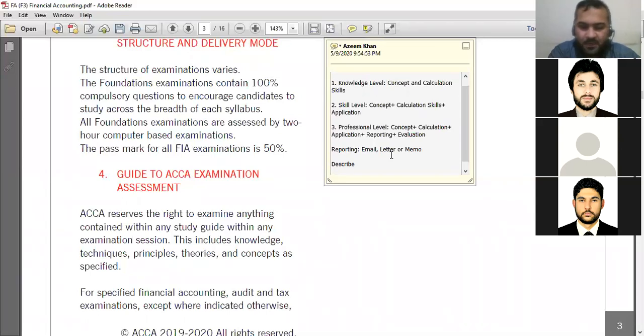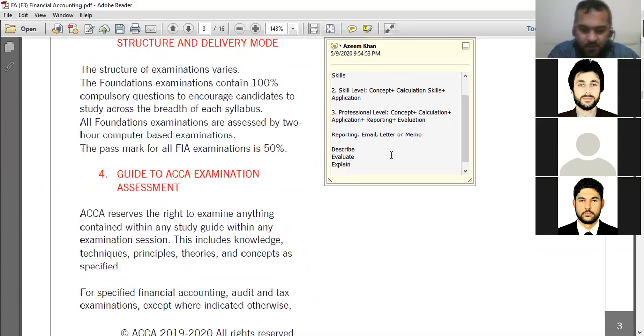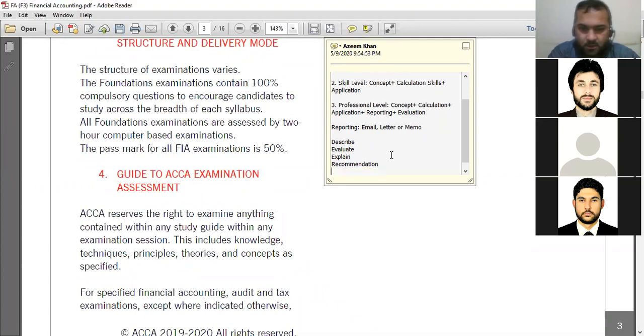They may mention evaluate, explain, or give recommendations. So these are the different wordings which have a specific meaning in professional accountancy: describe, evaluate, explain, recommend. Clear?